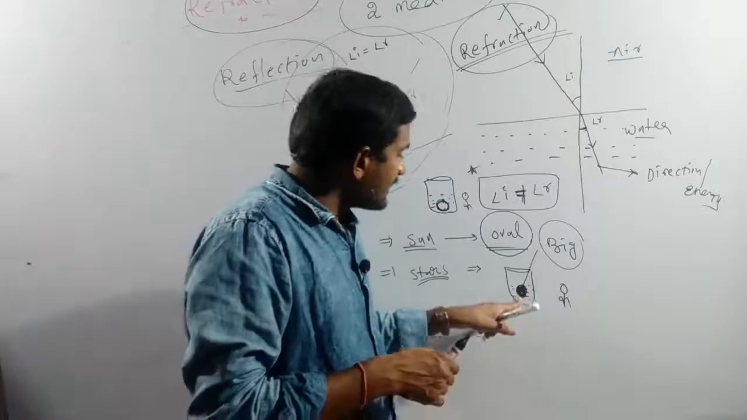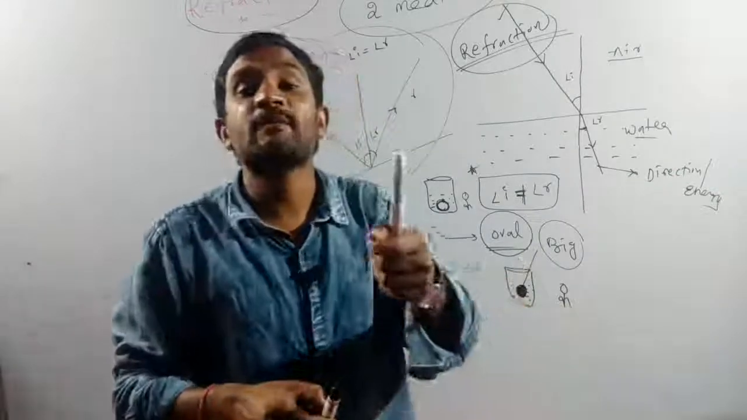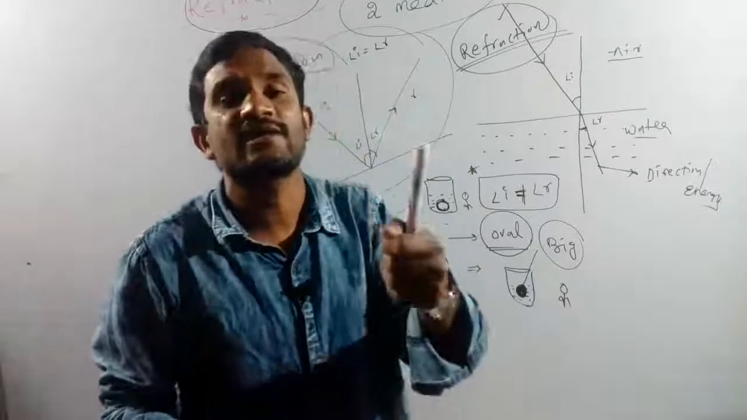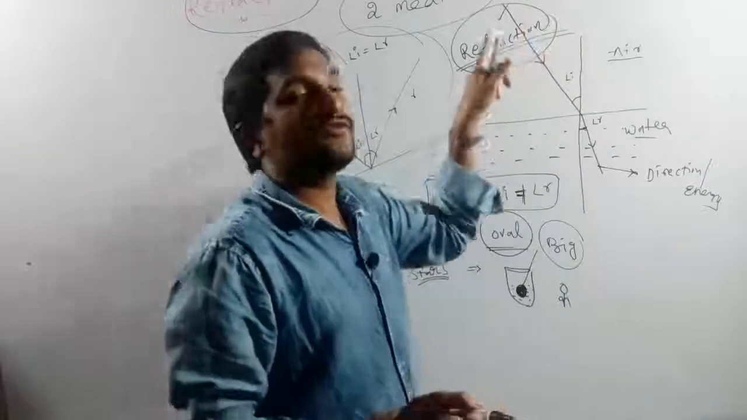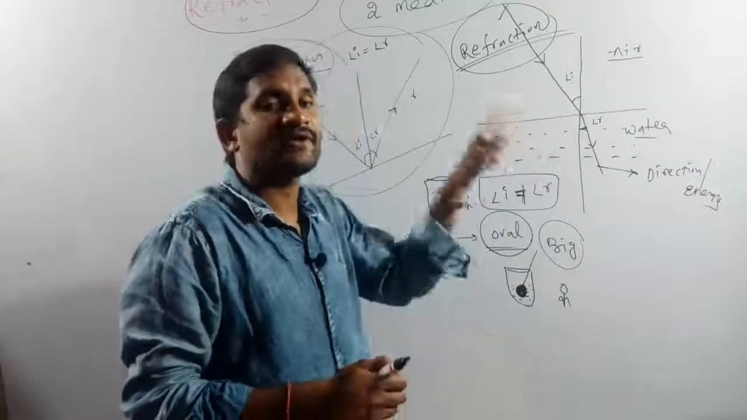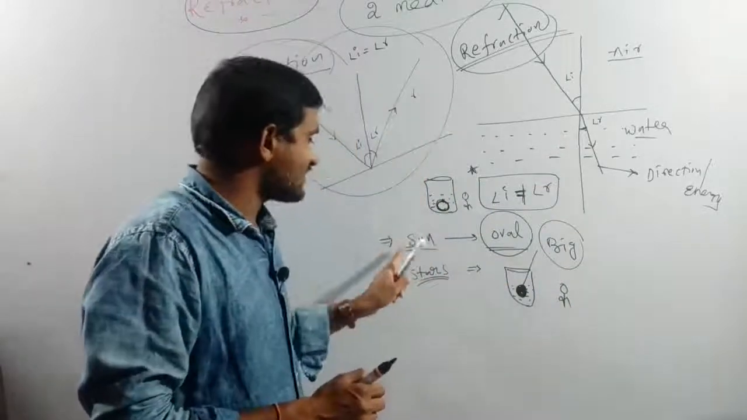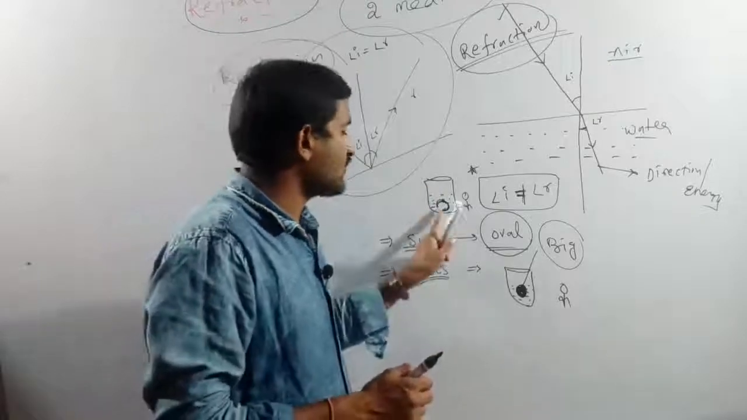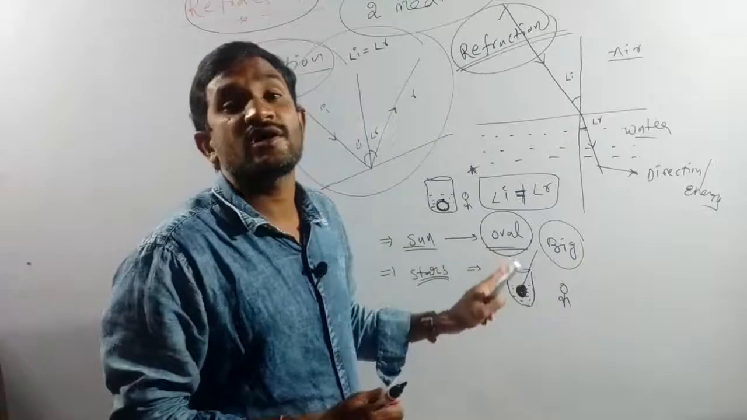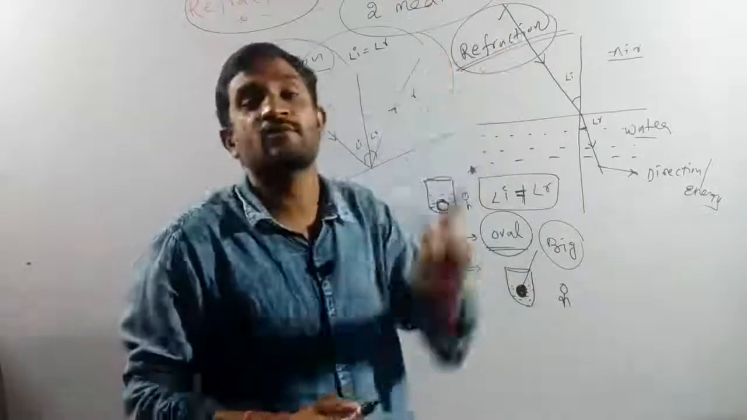Why is the lemon appearing bigger, and why is the coin appearing bigger? Due to the refraction process. Among the most important applications in our everyday life, about the sun, the stars, the coin, the lemon, everything, the responsible one is the refraction process.